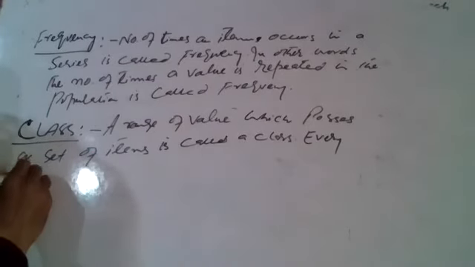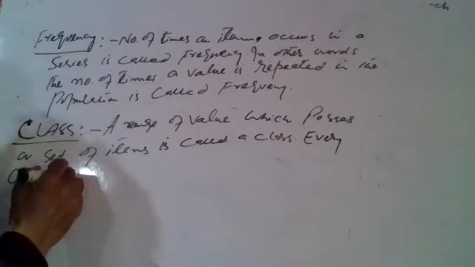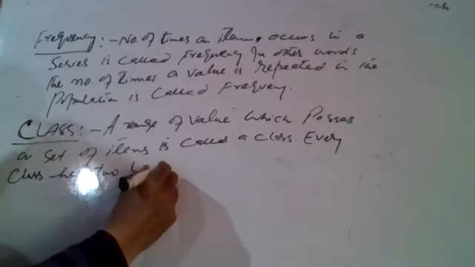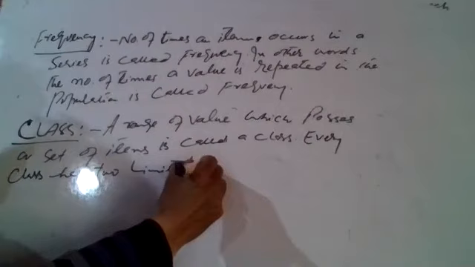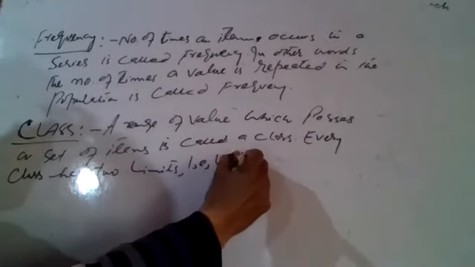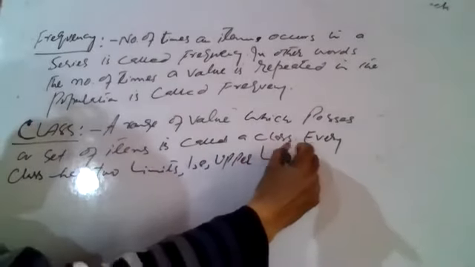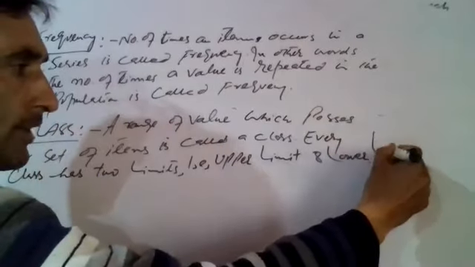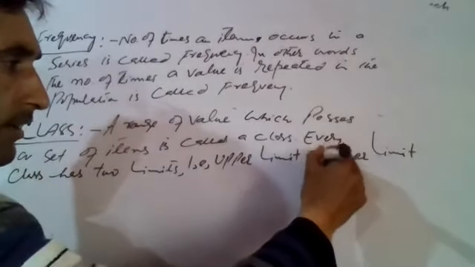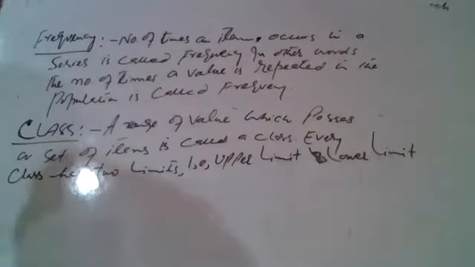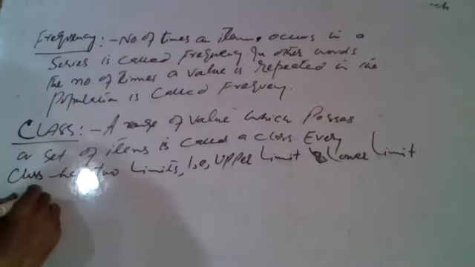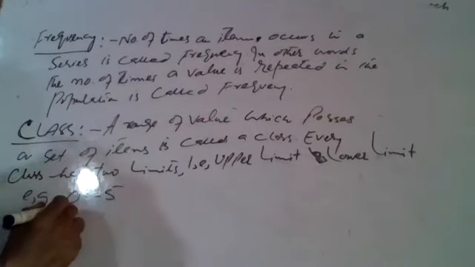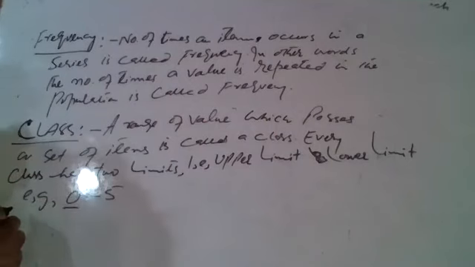Every class has two limits, upper limit and lower limit. For example, किस तरह class बनता है? We have a class, for example, 0 to 5. So this is range of values.